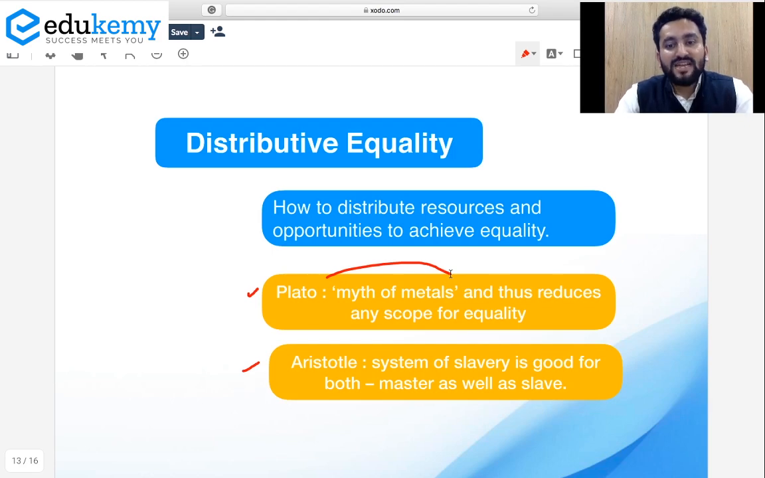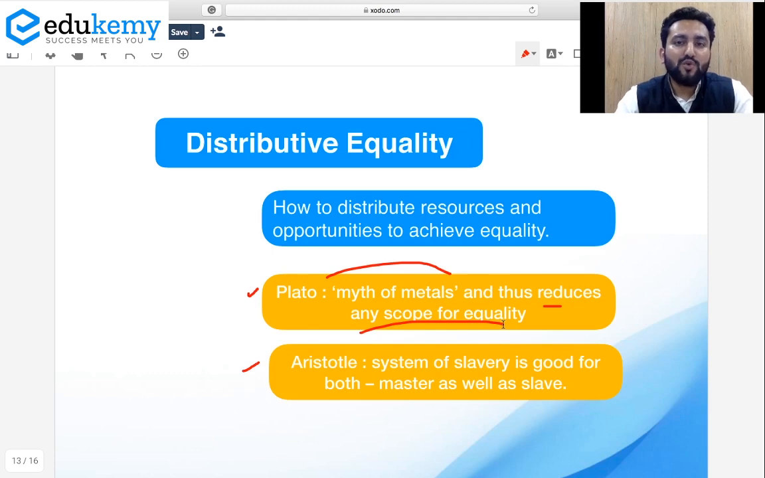So Plato was saying, actually, by nature, people are unequal. So if by nature people are unequal, then how can we treat them equal? So that is why this myth of metals reduces any scope of equality. Although this Plato's myth of metals was once said to be a noble myth. Why noble myth? Some myths are used in order to deliver something worthwhile.